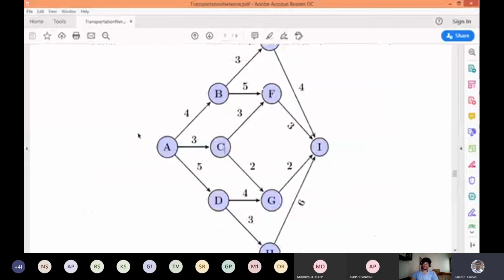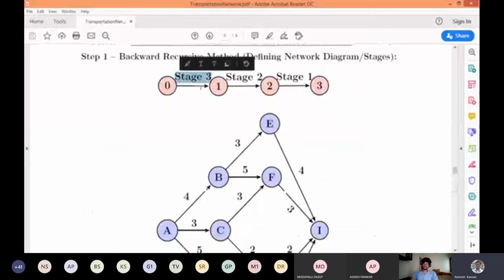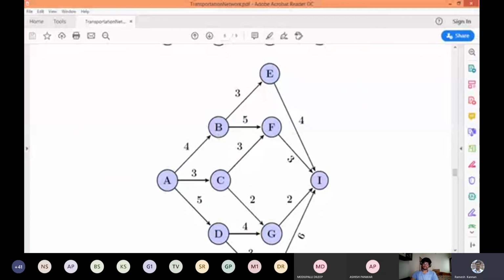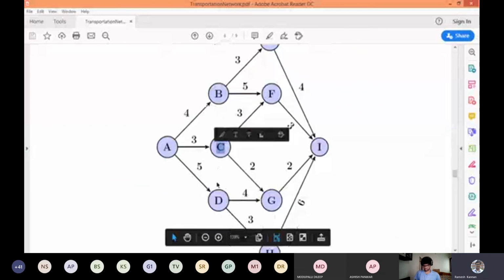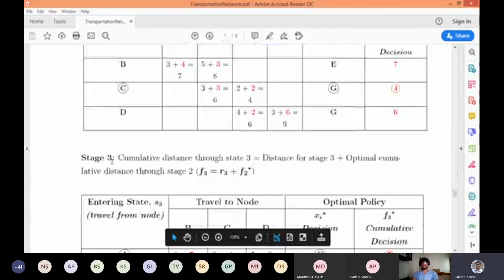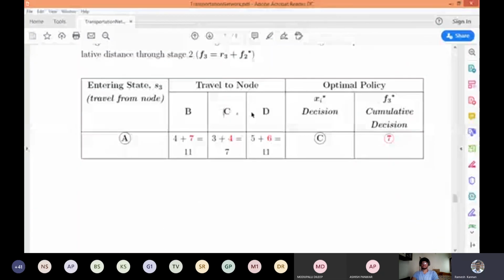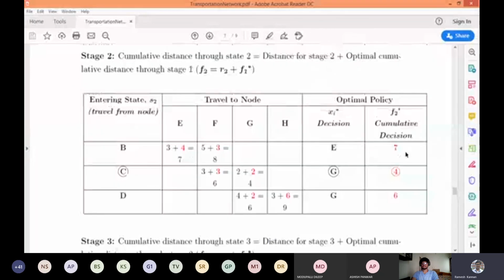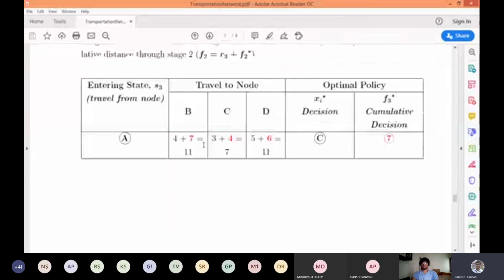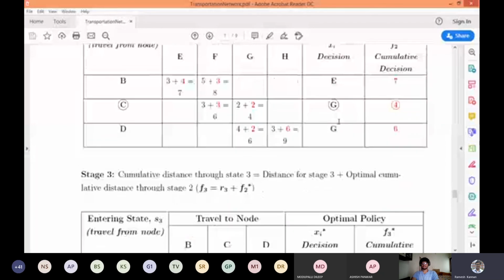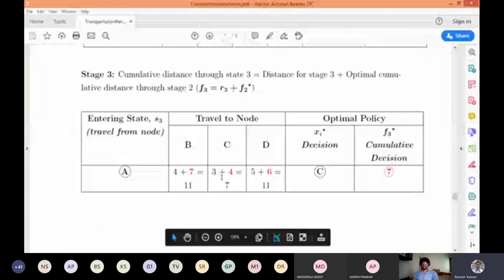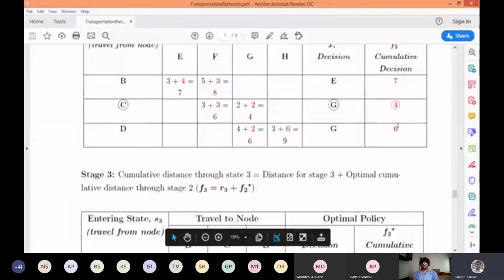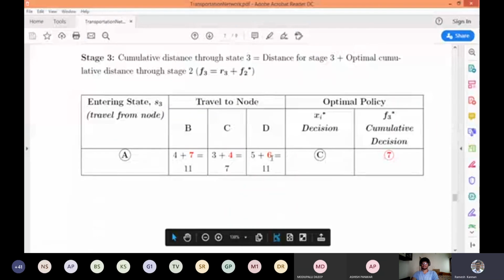We have come to the last step, stage 3. The decision variable is B, C, D, and the destination is A, since we have only one. This is fairly simple. B has an optimum value of 7, so we put 7 here. C has an optimum value of 4, so we put a 4 here, and D has an optimal value of 6, so we put 6 here.